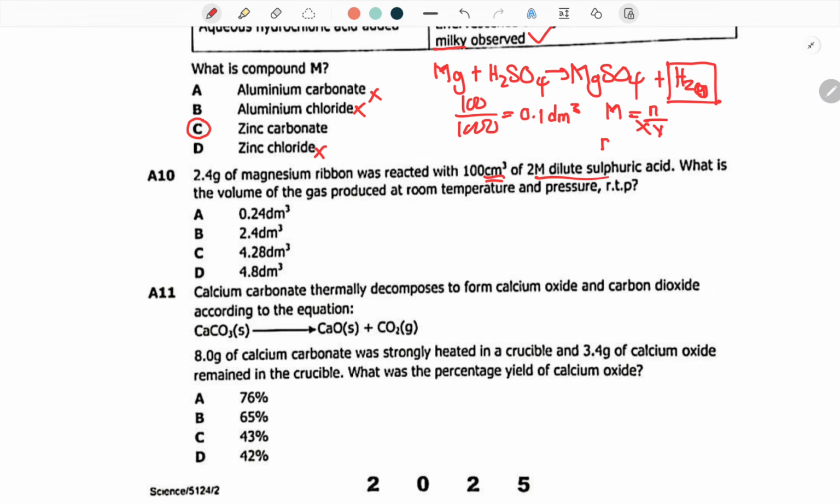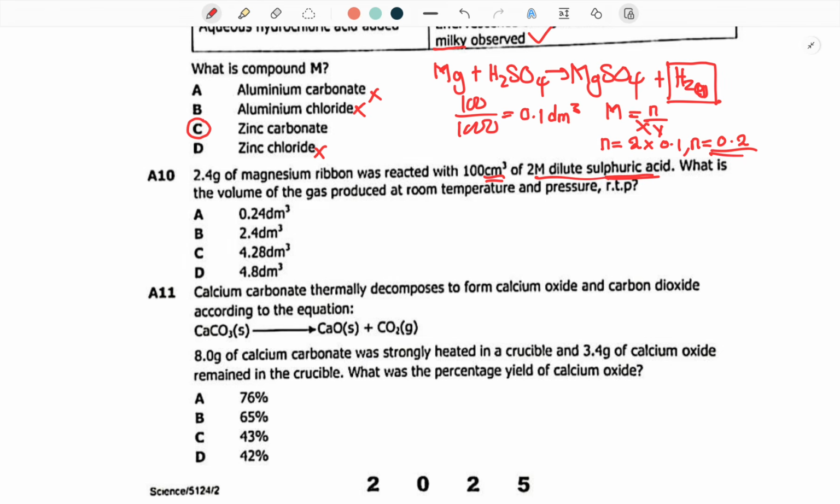You cross multiply, so the number of moles is equal to 2 multiplied by 0.1, which gives 0.2. Now we have found the number of moles of this particular acid, which happens to be 0.2.